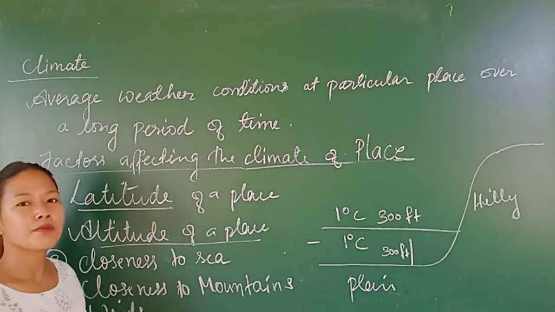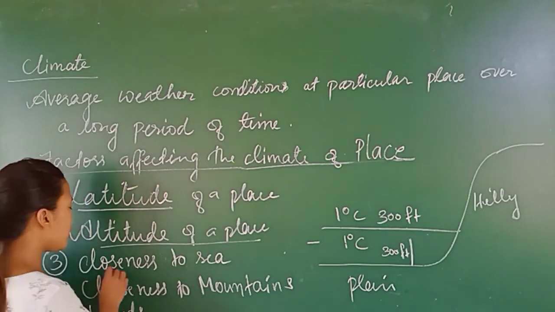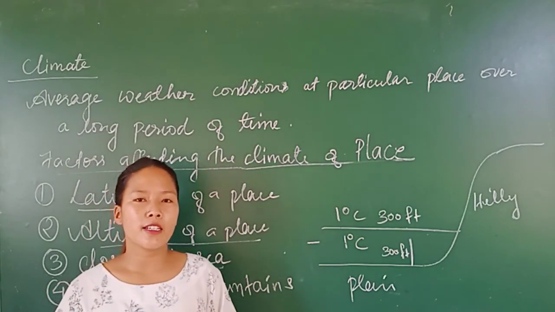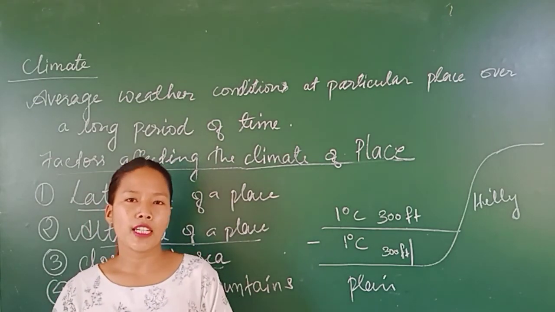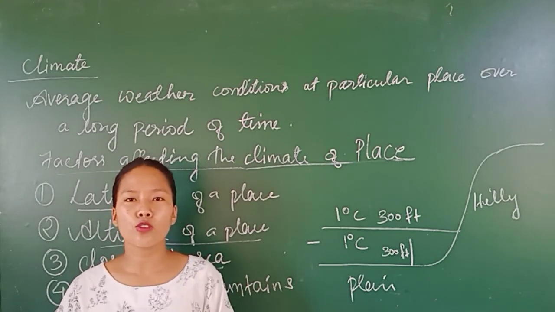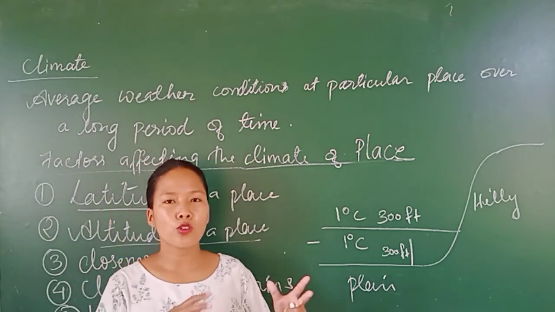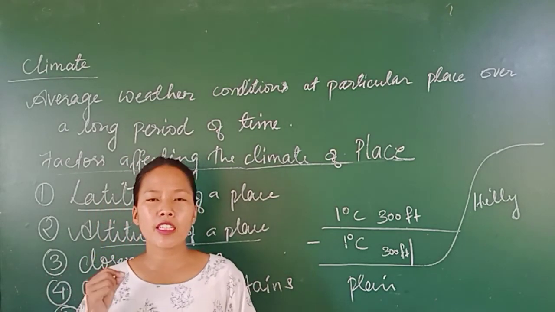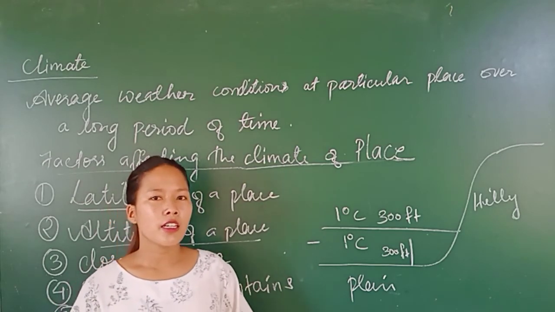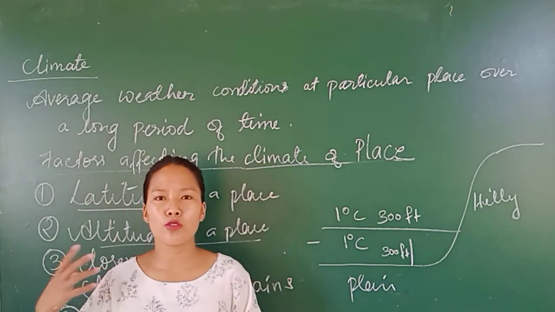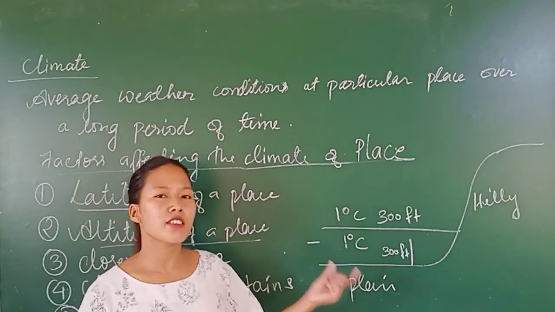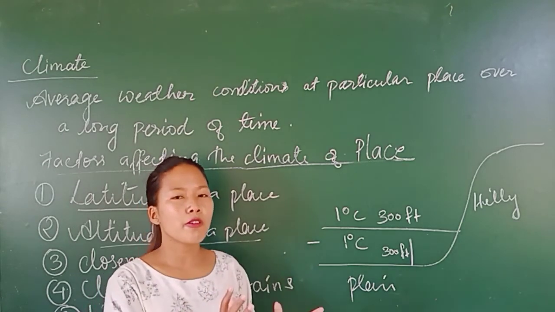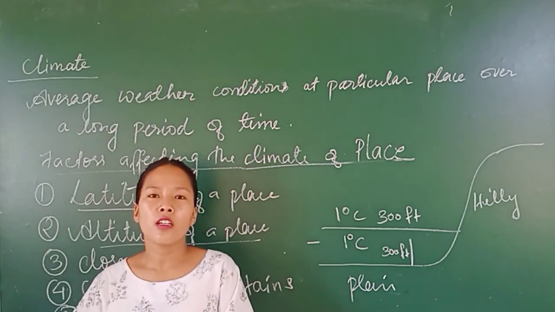Now the third one is closeness to the sea. Places which are located near the sea have a very moderate climate. Moderate climate means it is neither too hot nor too cold. Throughout the whole year, they will have a moderate climate with very little variation. Otherwise, in some places summer is too hot and winter is too cold, but places near the sea have very little difference. Variation means differences, like summer will not be so much different from winter.